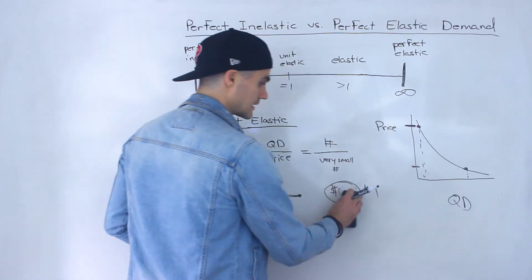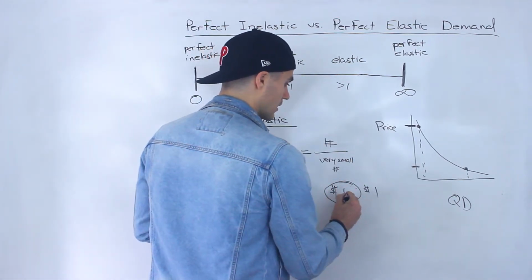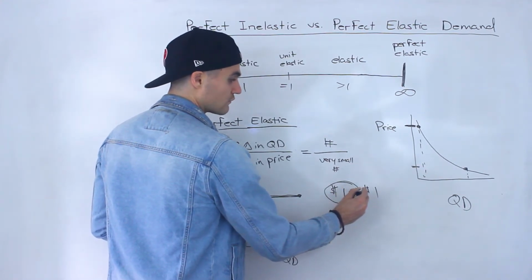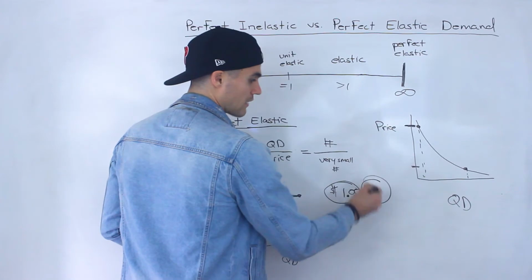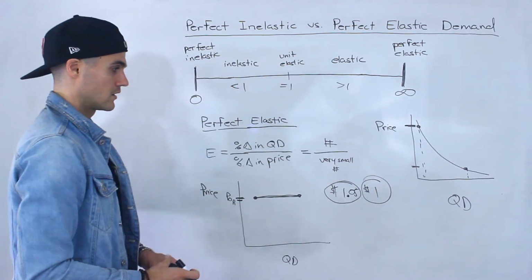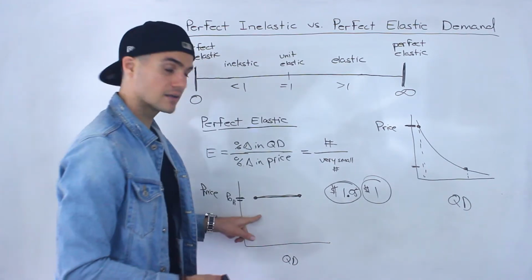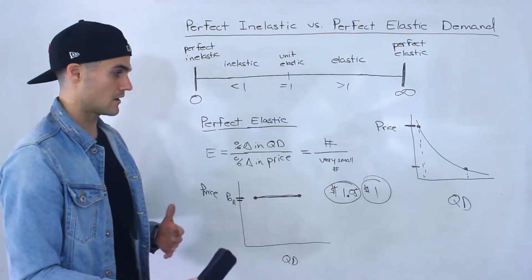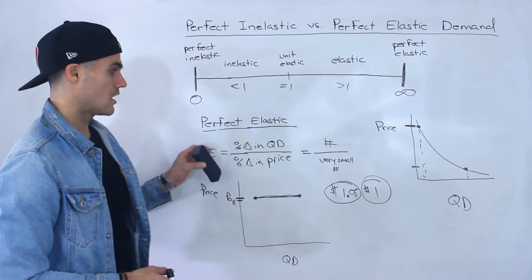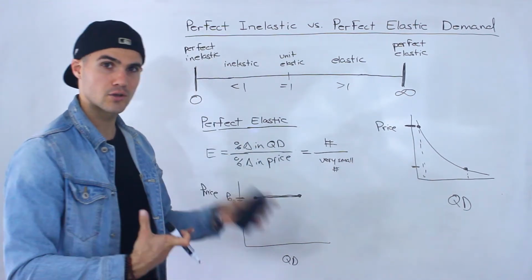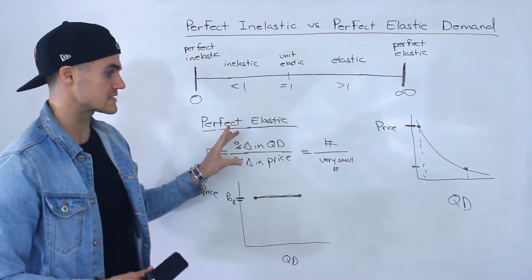And then the opposite, let's say that they're at $1, and then this vending machine increases the price to like $1.05. Well, now everyone's going to buy from this vending machine. Right? So with that small change in price, the quantity demanded is changing by a lot. So that's an example of a scenario where there would be perfect elastic demand.